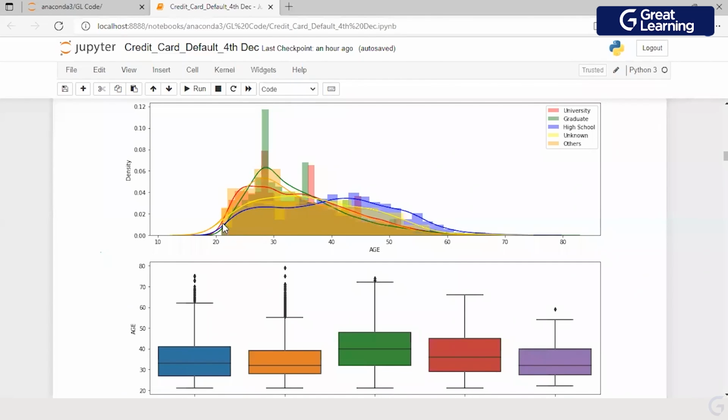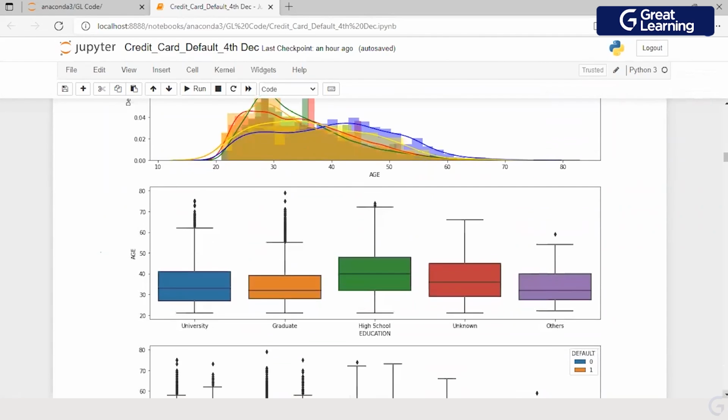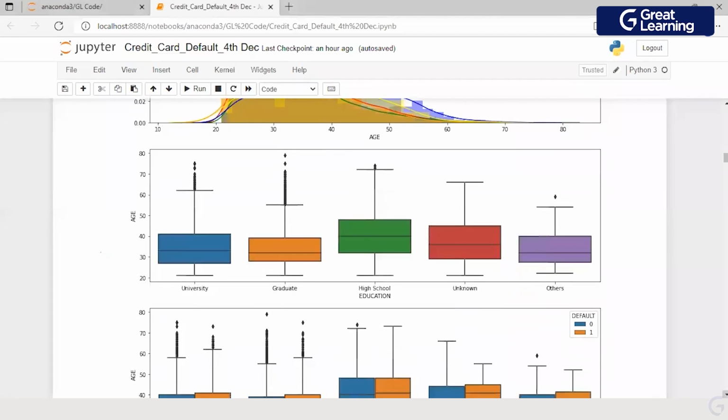When I'm looking at the unknowns and others, these 2 categories, I look at a box plot. What do I see? Median age for the high school is the highest, right? That's what you're able to see here. When you are looking at the other groups, then probably university and graduate median age is approximately the same. The second highest which you're able to see is the unknown category.